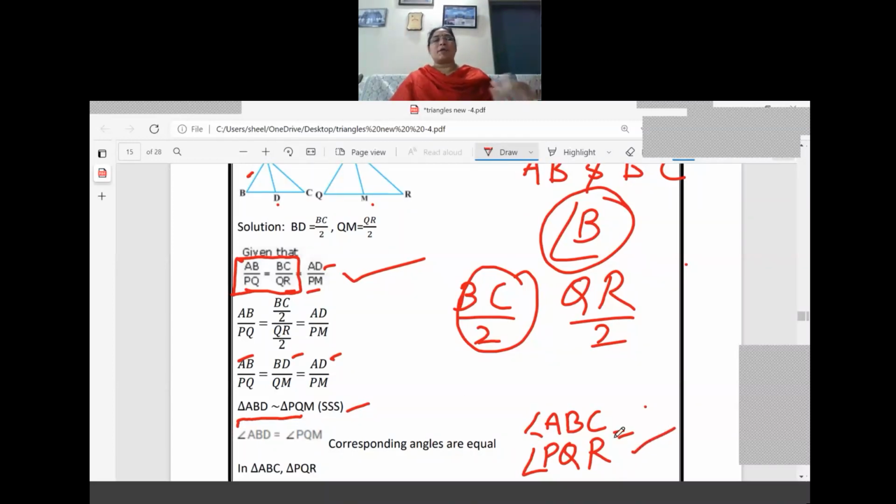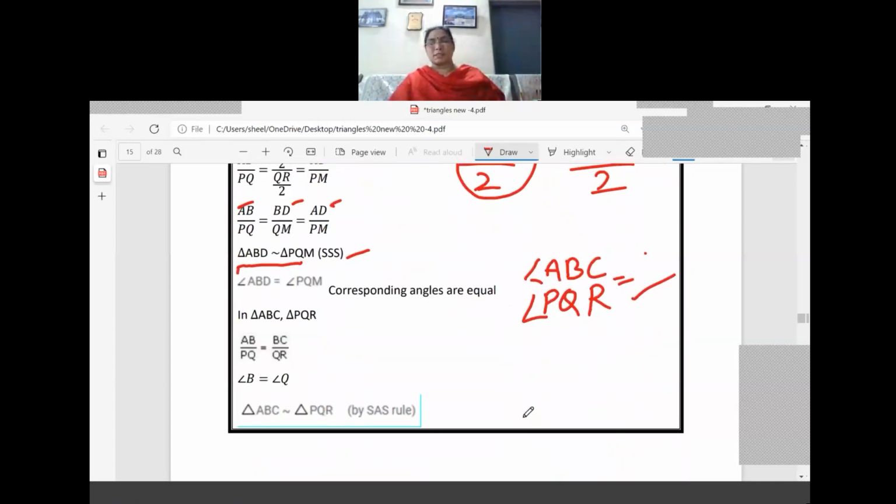Now, after that, we are going for our next proving section, triangle ABC and triangle PQR. Now, AB by PQ and BC by QR are already in proportion. Now, angle B and Q are equal also. So, what is the conclusion? We can make triangle ABC similar to triangle PQR by SAS rule. I think you understood the sum very well. Now, this question is one of the important questions from this exercise.